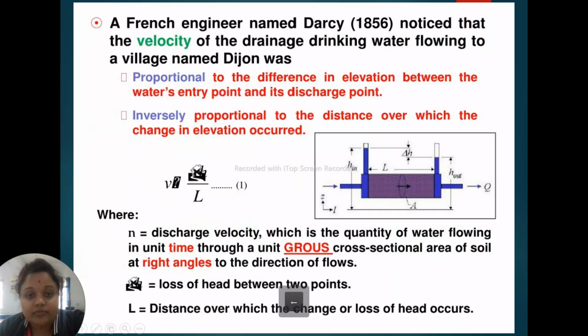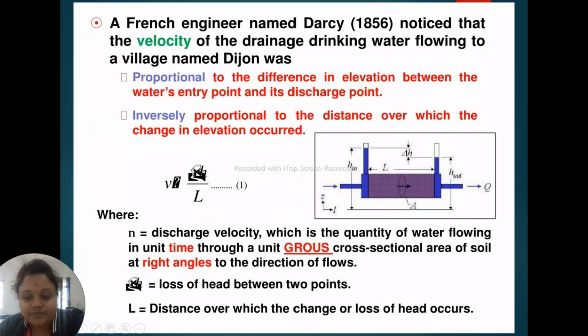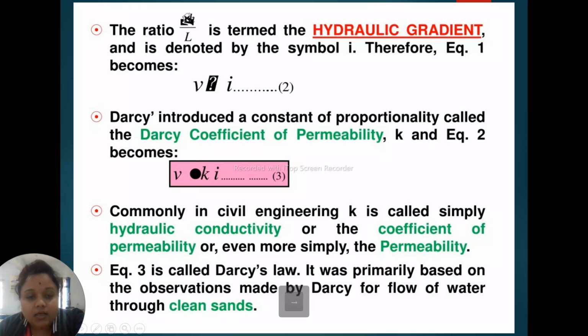These are the equations. The first equation: V is equal to delta H by L. The second equation: V is directly proportional to i. And the third equation: V is equal to Ki, where K is the coefficient of permeability. Equation 3 is the final equation of Darcy's law. V is equal to Ki. This is called Darcy's law.